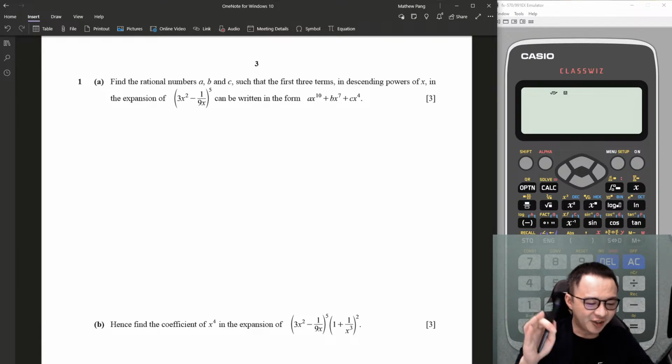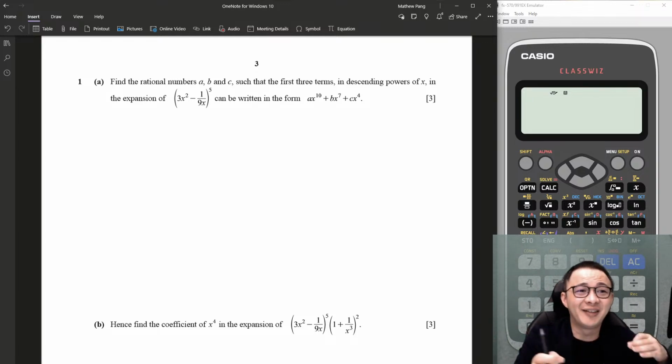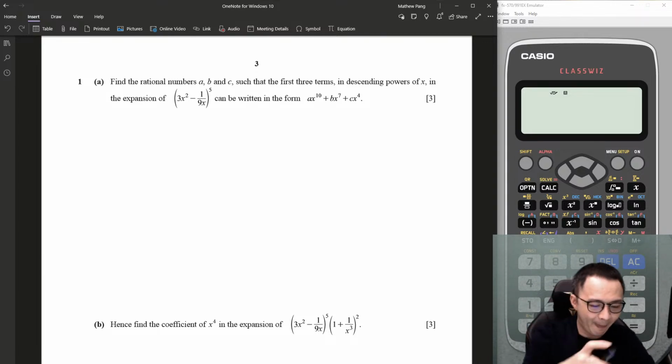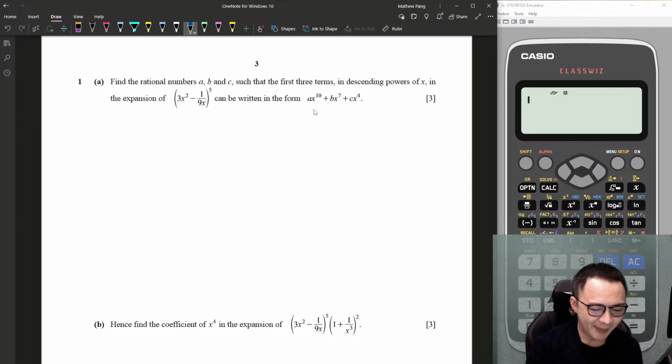Find the rational numbers a, b, c such that the first 3 terms in descending powers of x in the expansion of (3x squared minus 1 over 9x)^5 can be written in this form. They say rational numbers. The question doesn't tell you it's an integer, and rational number means it can be a fraction. So basically I just need to expand the first 3 terms.